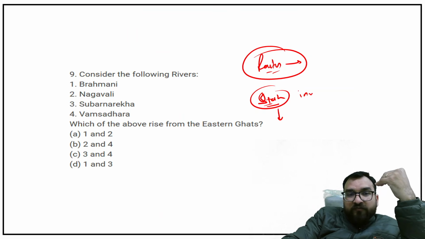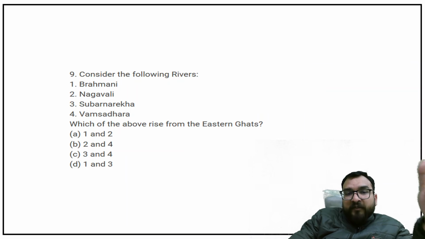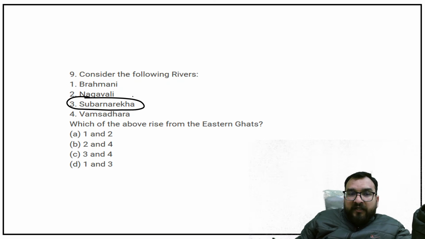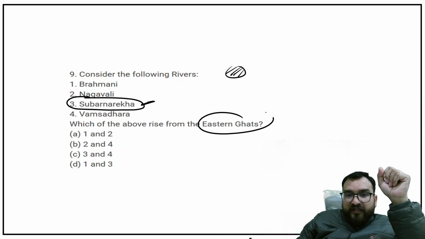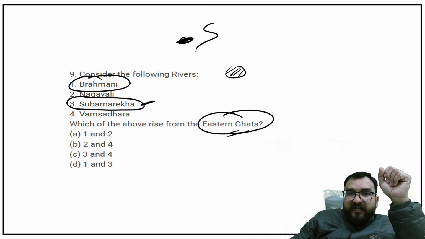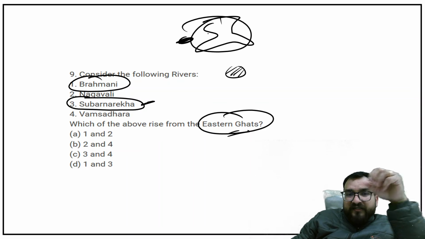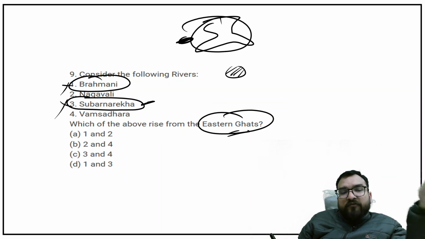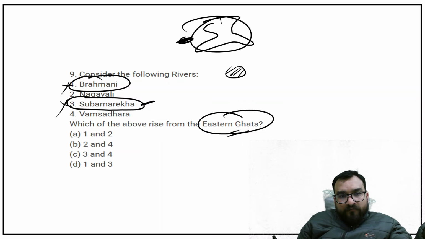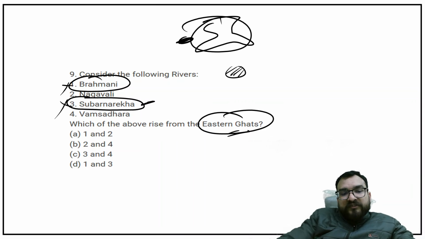Okay, so now if you see this type of question, will you be able to solve it? Though you have to know a lot of rivers. Subarnarekha emerges from the Chotanagpur plateau, that particular plateau of Jharkhand, so that is not originating from the Eastern Ghats. Brahmani is also not originating from the Eastern Ghats. Even if you only know that Jharkhand is not in the Eastern Ghats, you will understand that these two rivers cannot originate from the Eastern Ghats. Right? So this you have to see over here.